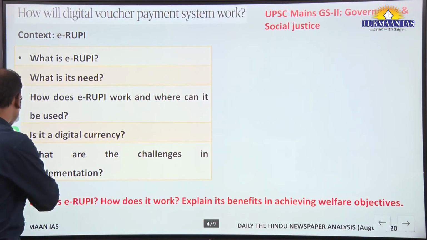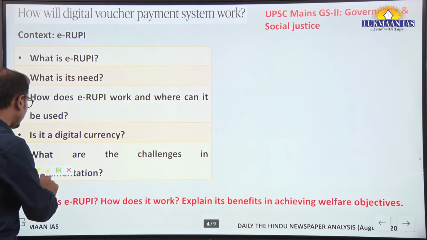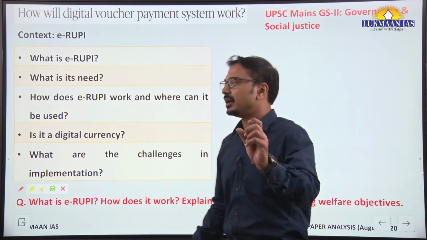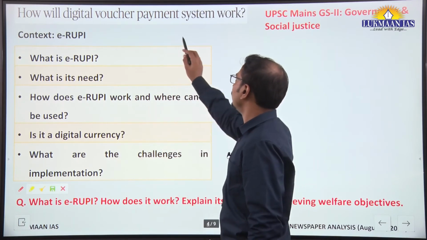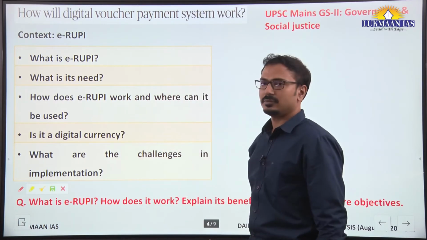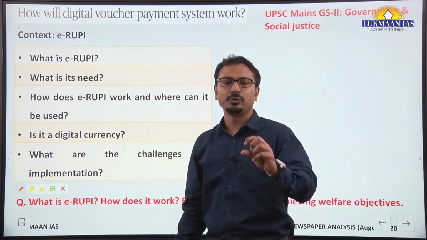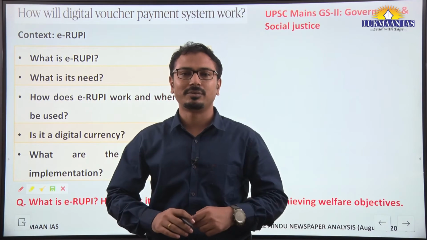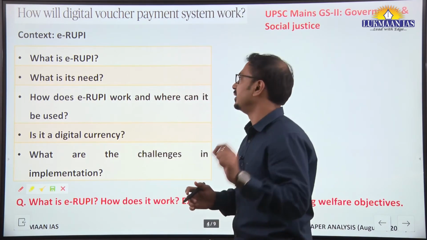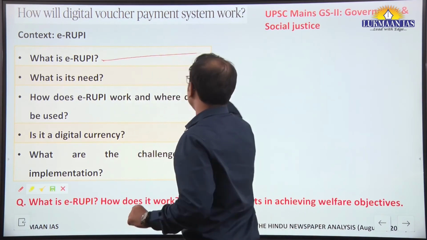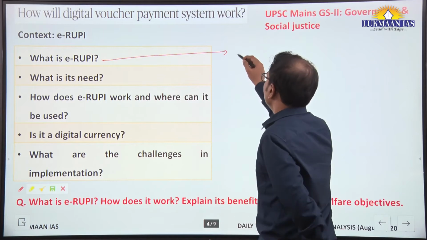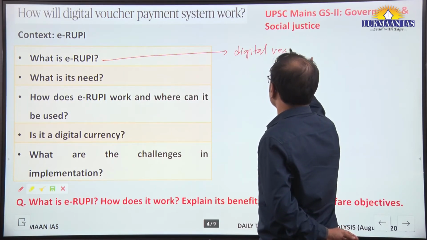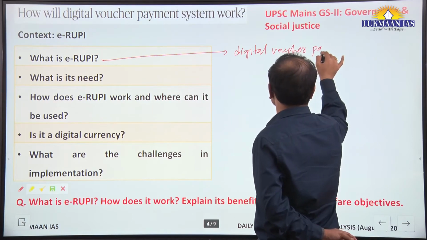Next article, related to governance and social justice: e-rupee. The name of the article is 'How will the digital voucher payment system work?' The context here is the e-rupee digital payment system that was introduced by the government recently. First of all, let us understand what the e-rupee is. It is a digital voucher payment system.